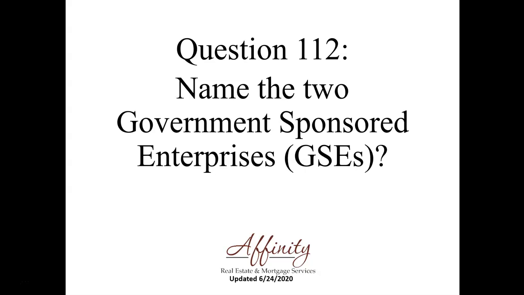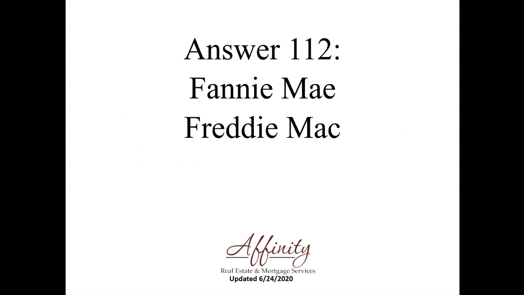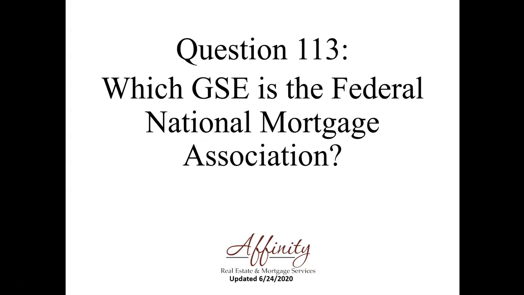Question 112. Name 2 government-sponsored enterprises, also called GSEs. That will be Fannie Mae and Freddie Mac. Which GSE is the Federal National Mortgage Association?